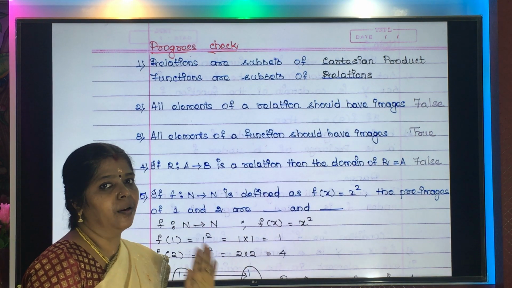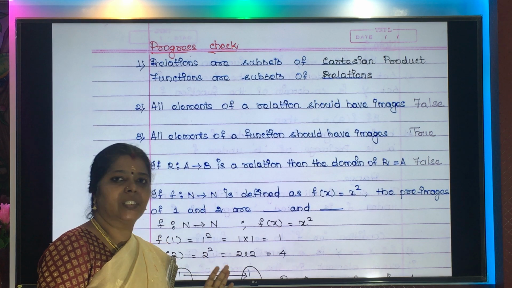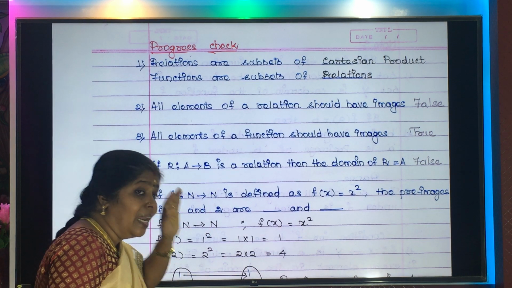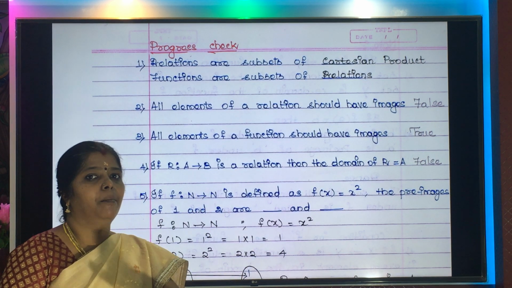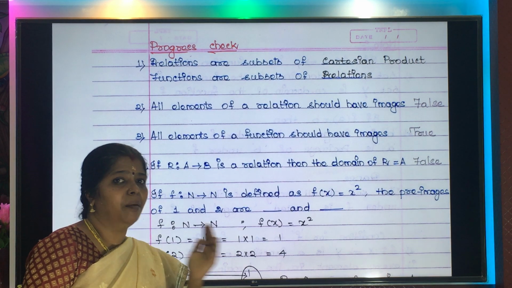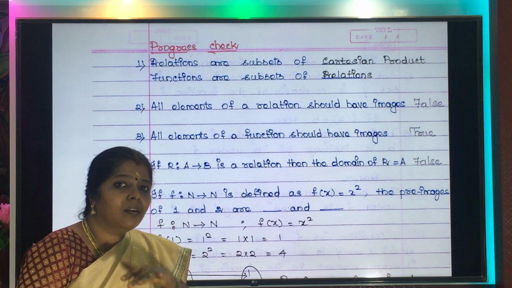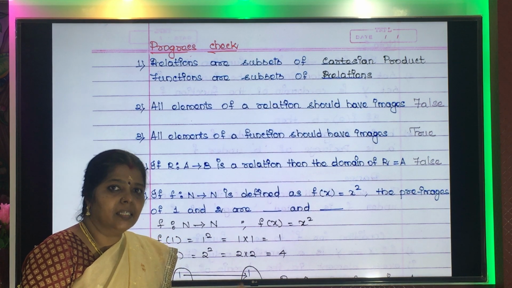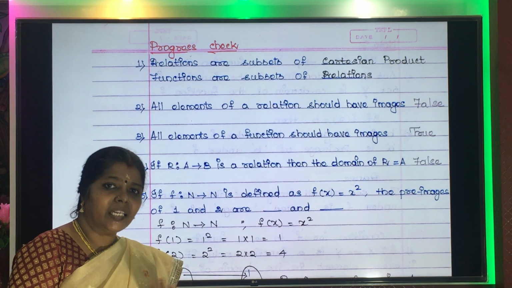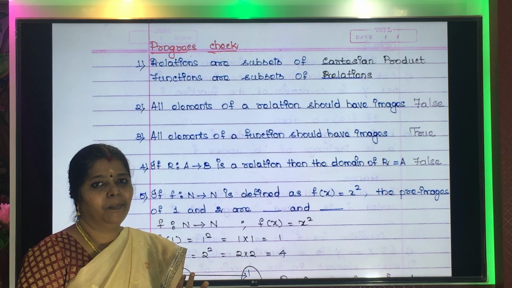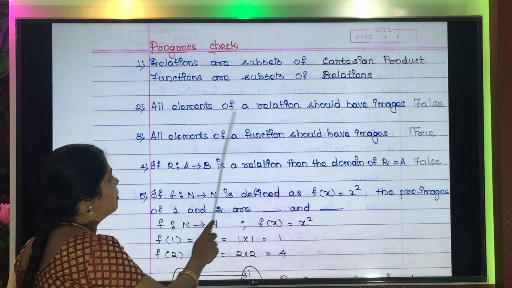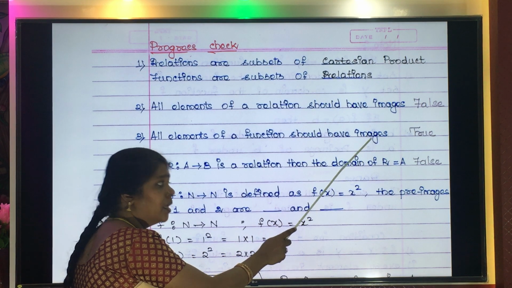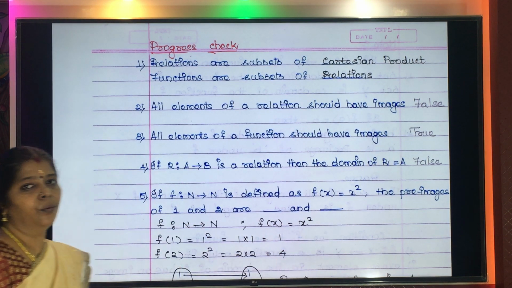Next, all elements of a function should have images. Yes, this needs it. All elements of a function should have an image. If any one element doesn't have an image, it cannot become a function. If an element doesn't have an image, that relation cannot be called a function. So all elements of a function should have images. Yes, so it is true.